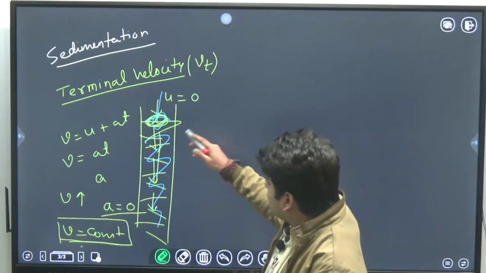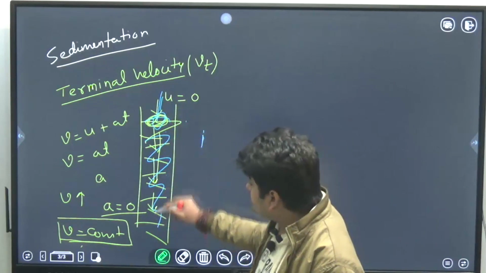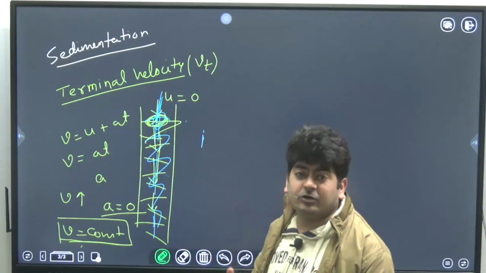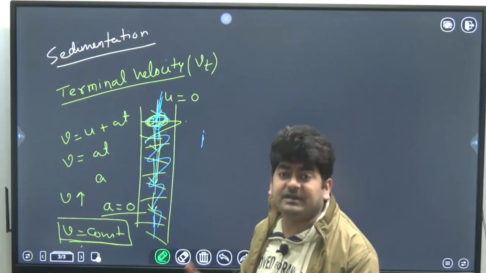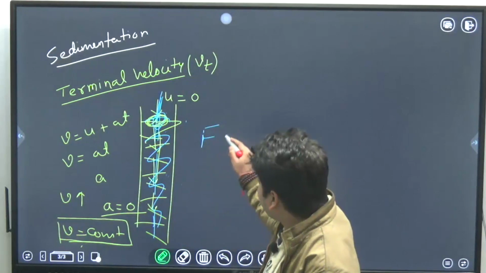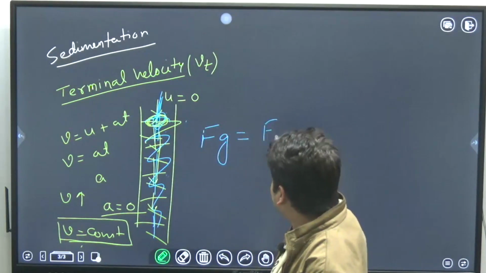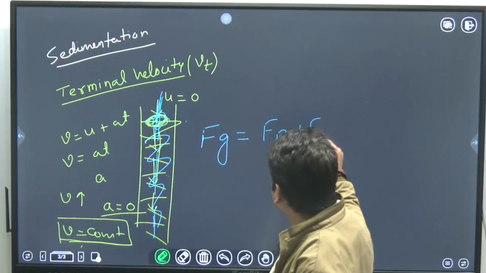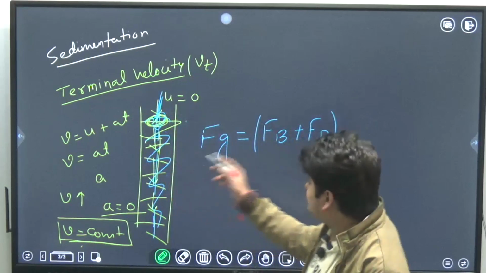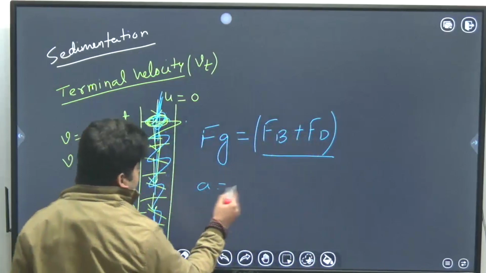Okay, so as opposing forces are there, the particle is falling down. As the particle moves downward, the magnitude of the resisting forces will increase. There will be a moment when the gravity force acting on the particle will be the same as the resisting force acting on the particle. The weight of the particle will become equal to the resisting force. In that case, the acceleration will become 0.